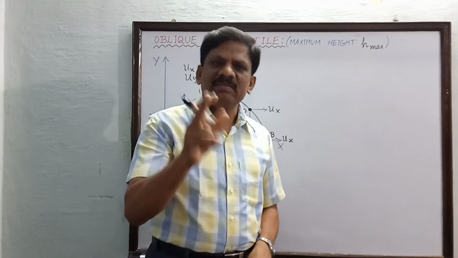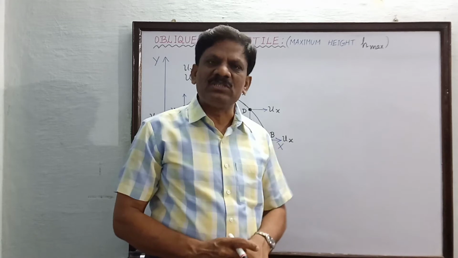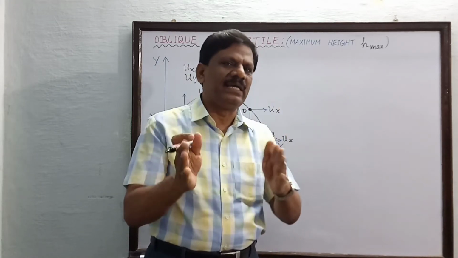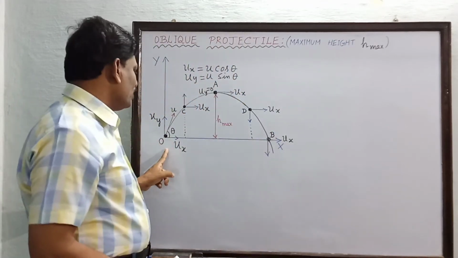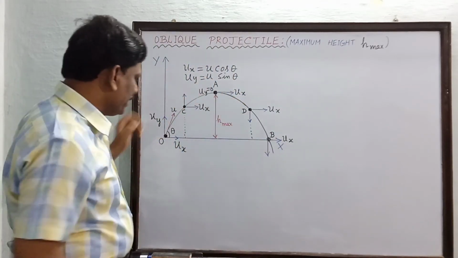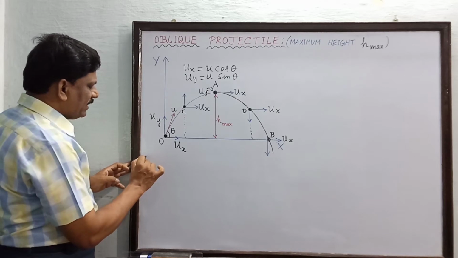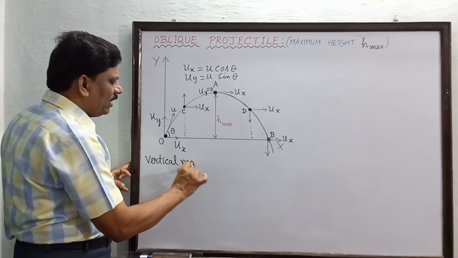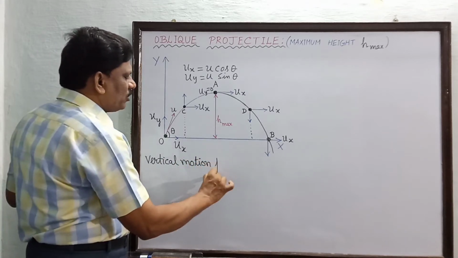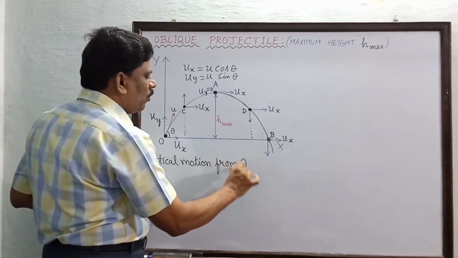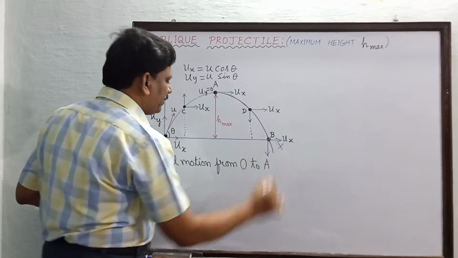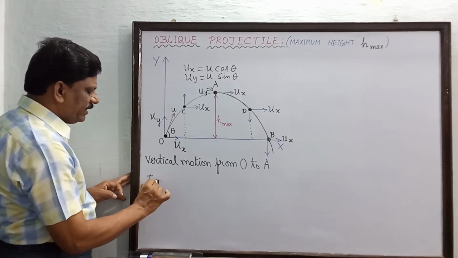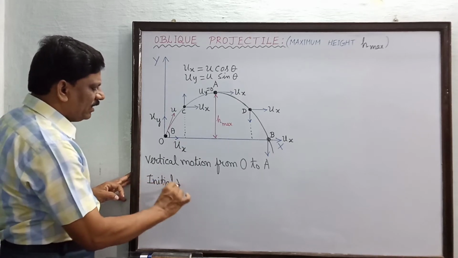So, to derive the expression for the maximum height of the projectile, I am going to study the vertical motion of the projectile from the initial point O up to the point A. So, consider the vertical motion of the projectile from O to A. Now, what is the initial velocity in the vertical direction?